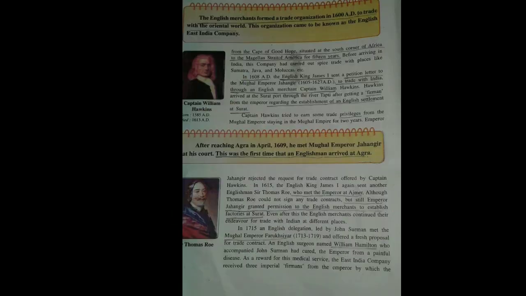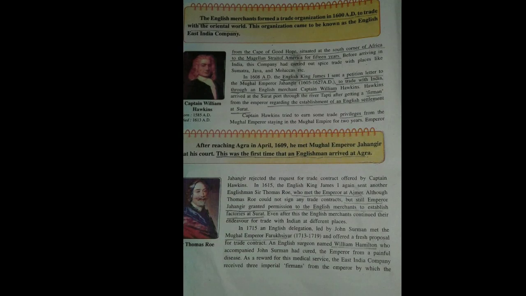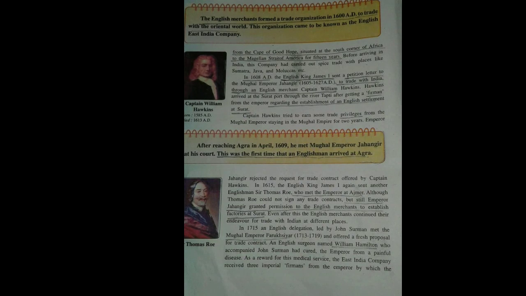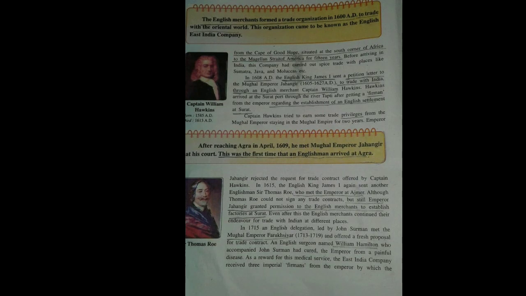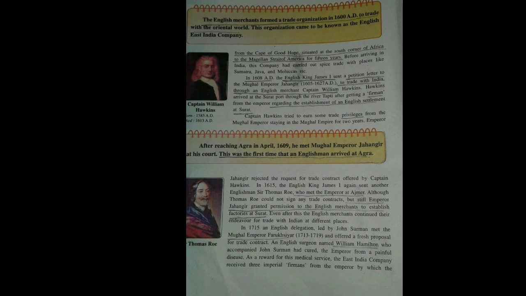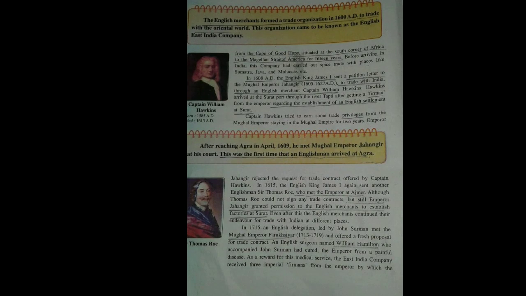So, as we already know, during these centuries when the British were coming, who were the rulers in India? Even the Mughals were ruling. Jahangir was there. During this time when they were coming to India, Mughals were there. So they had to take permission from even Indian rulers also. So from Jahangir, they asked permission so that they can rule in India. So who was the Englishman who visited Jahangir's court? I think you all know Captain William Hawkins. So Captain Hawkins tried to earn some trade privileges from the Mughal emperor.